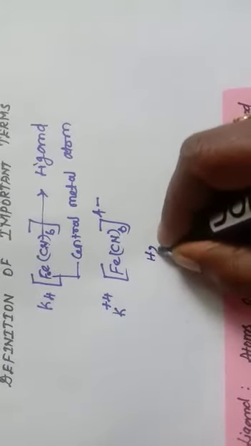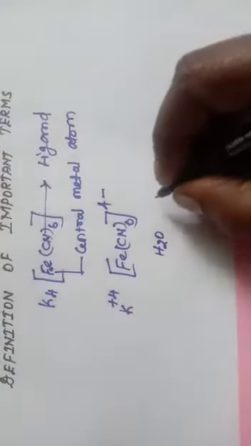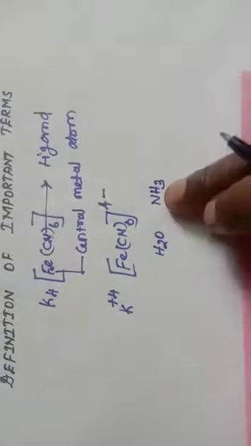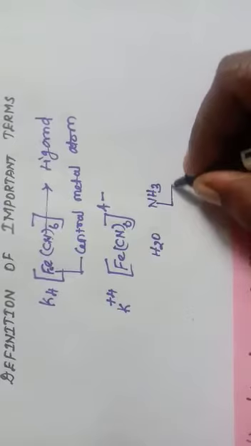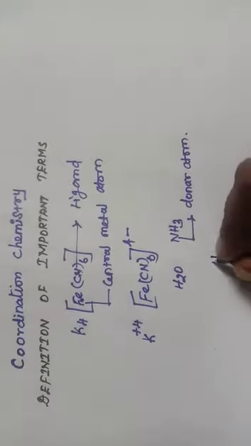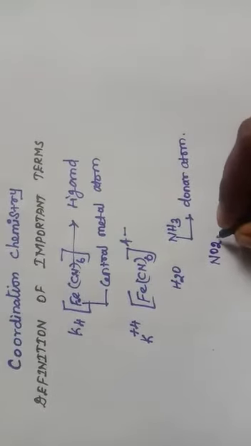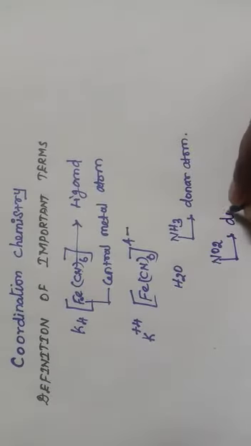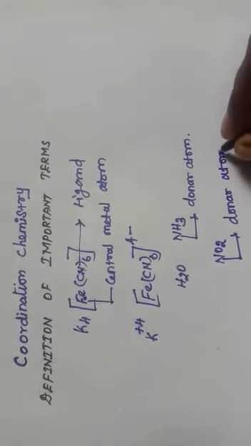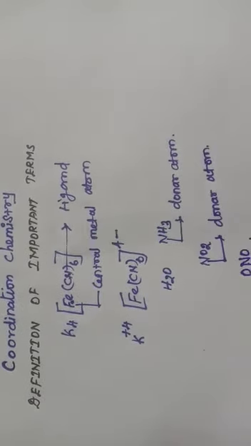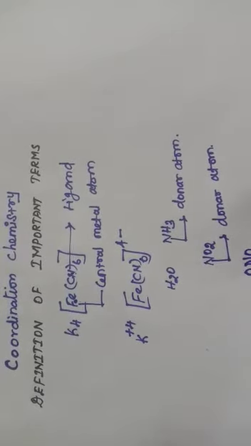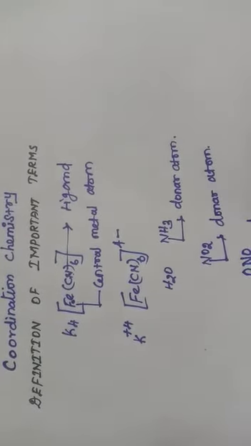The definition is atom or group of atoms. So this water molecule, H2O, a group of atoms is present. This is also considered as a ligand. Ammonia, NH3, is also a ligand. Here this nitrogen donates the electron, so this is called the donor atom. If nitro group acts as a ligand, the nitrogen is the donor atom. If the nitrosyl group acts as a ligand, here the oxygen is the donor atom.